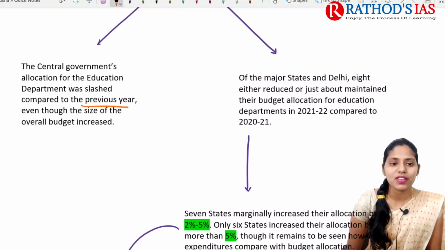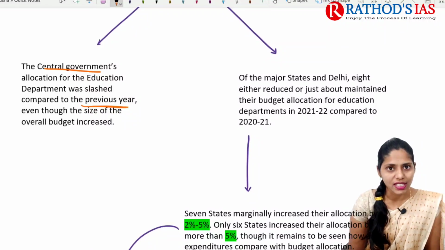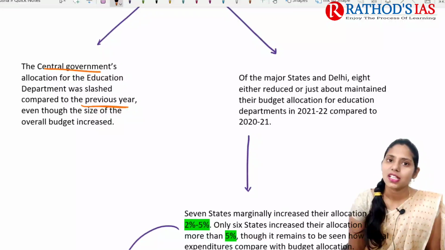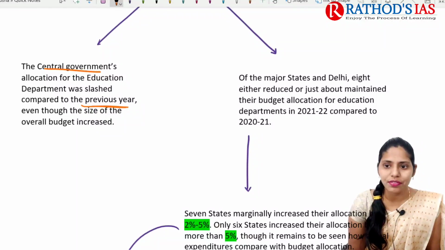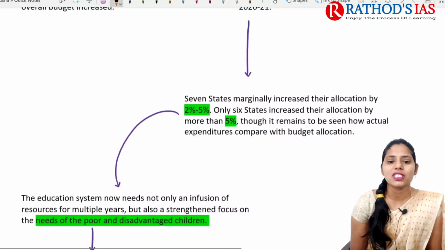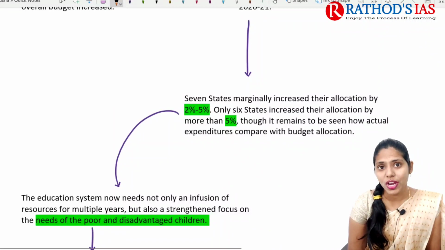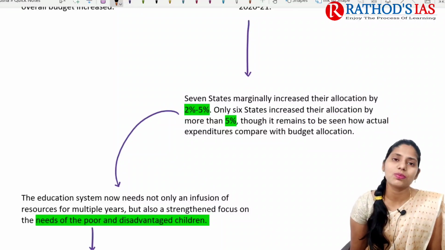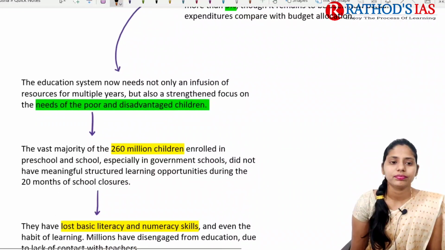Among some important major states, 8 states reduced or just maintained the budget allocation for education, but 7 states increased it by 2.2 to 5%. Only 6 states came up with an allocation of more than 5%.